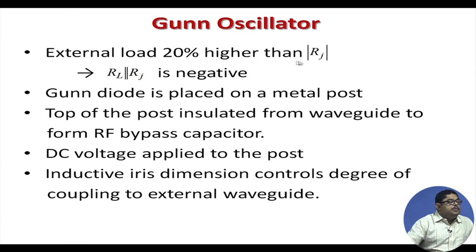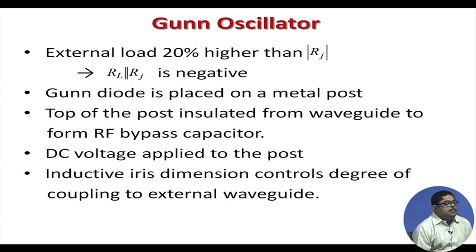External load 20% higher than RG. This 20% is a good one, because when the actual sustained oscillation is taking place, this load is reduced, because the RJ is a negative value. So, the RL and RG combination will have to be balanced.